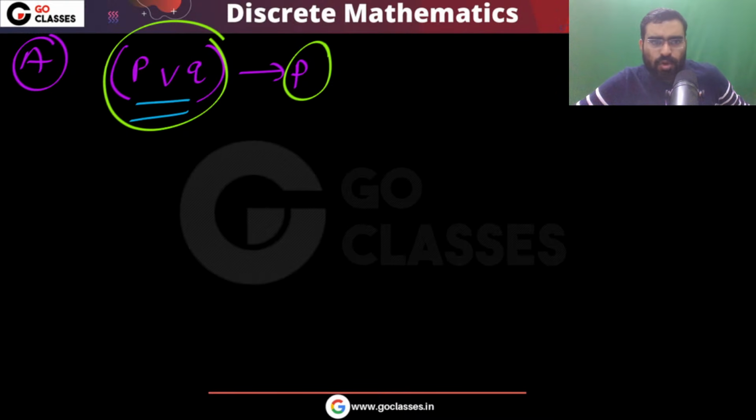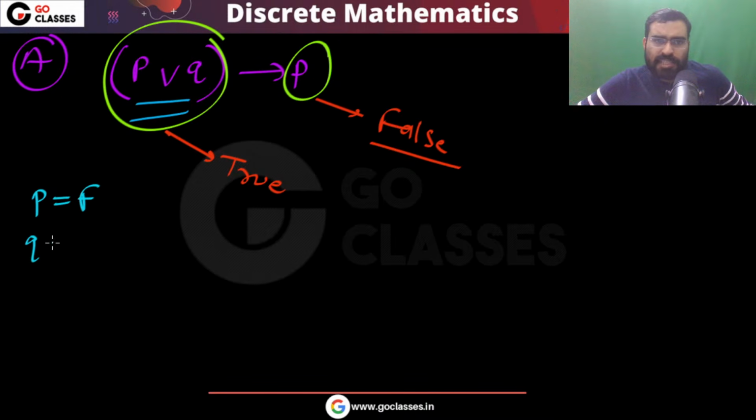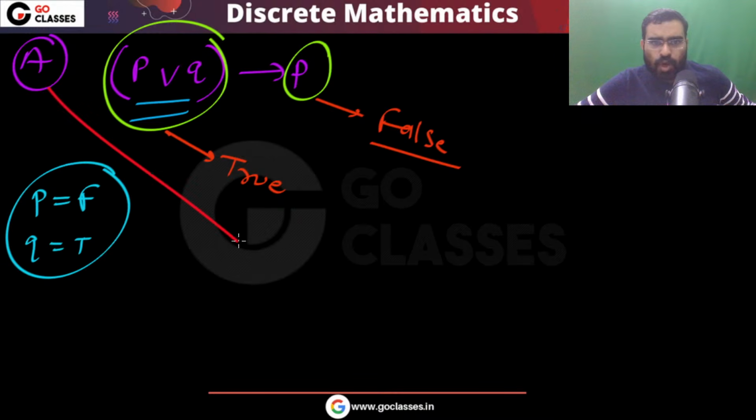This is definitely not a tautology, because you can make it false, and at the same time you can make it true. All you have to do is make P false and make Q true. So option A is not a tautology. Why?